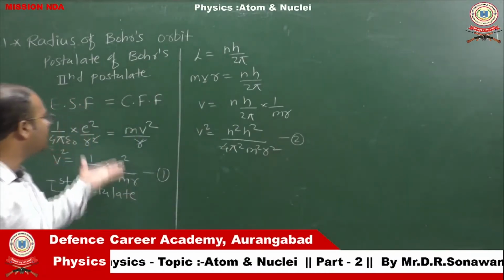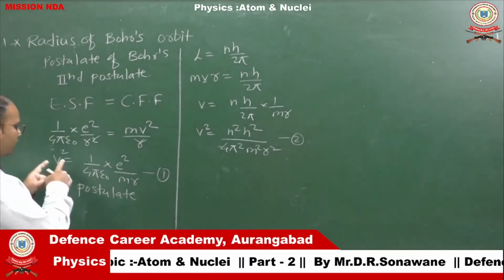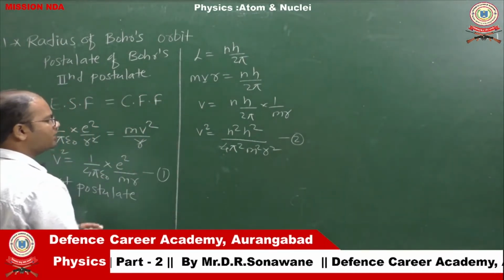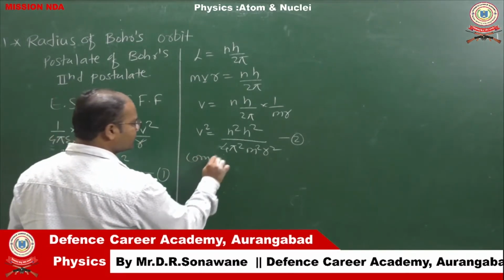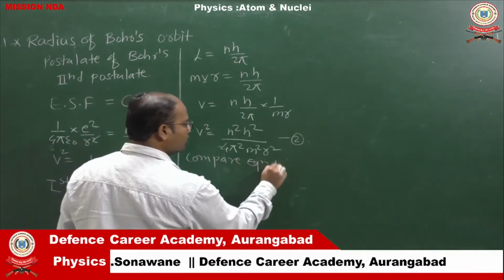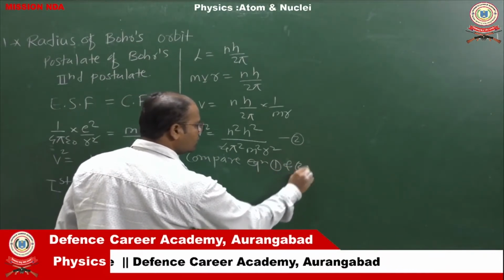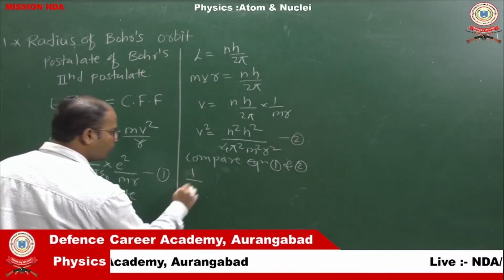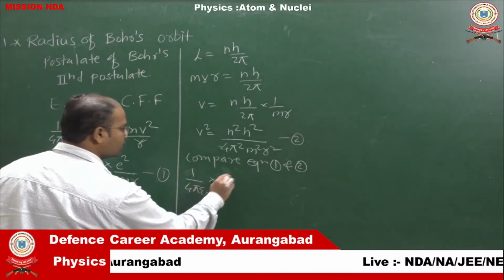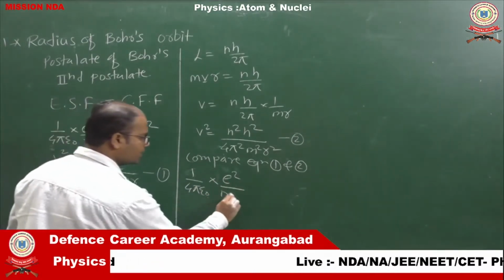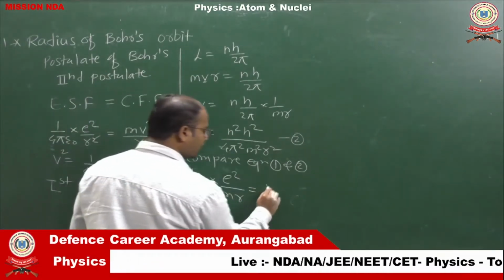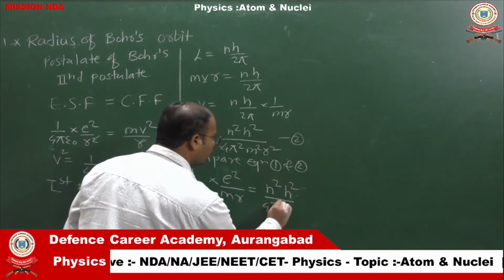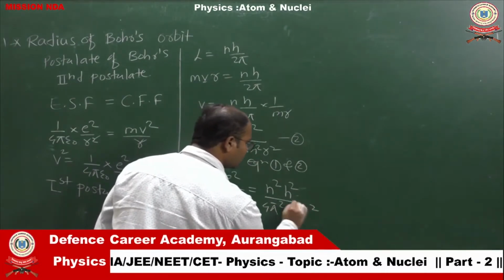These two are the postulates of Bohr. The velocity in this equation and the velocity in the other equation is the same, so comparing the left hand sides of equation 1 and equation 2, we get v square: 1 upon 4 pi epsilon naught, e square upon m r, equals n square h square upon 4 pi square m square r square.